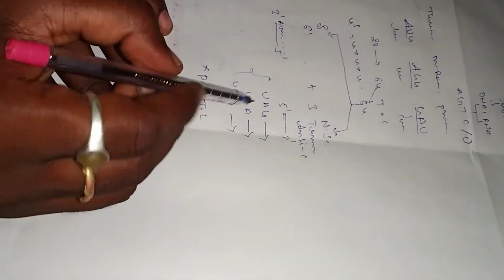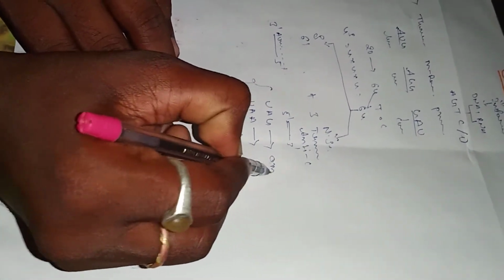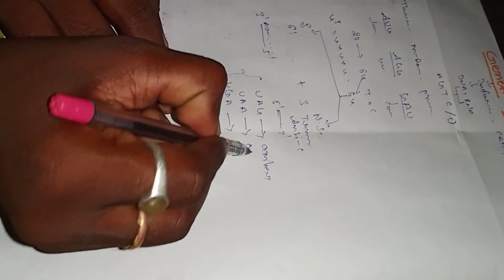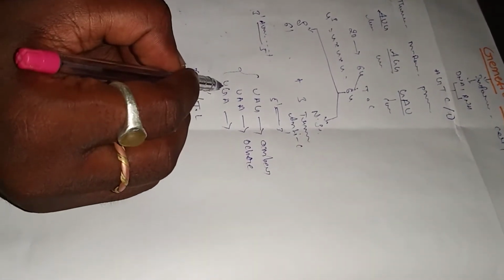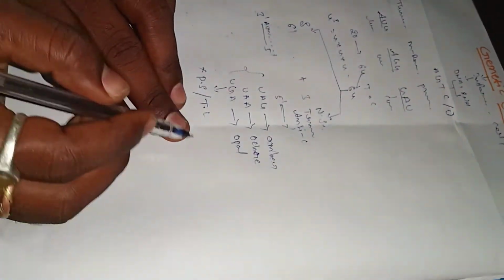UAG means amber. The next one, UAA, means ochre. The next one, UGA, means opal. This is about nonsense codons.